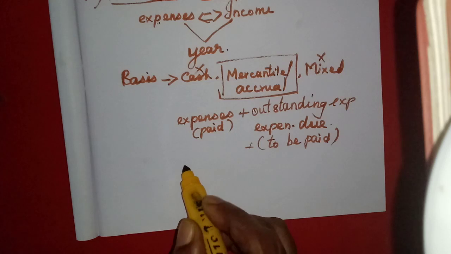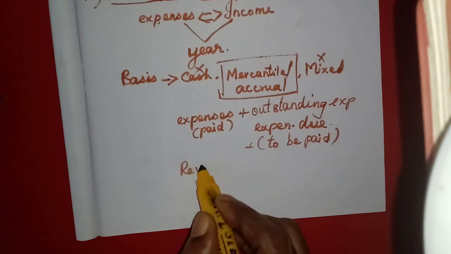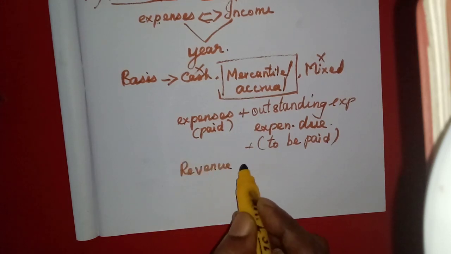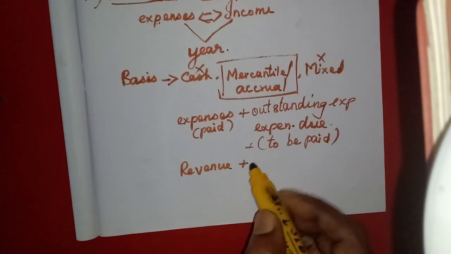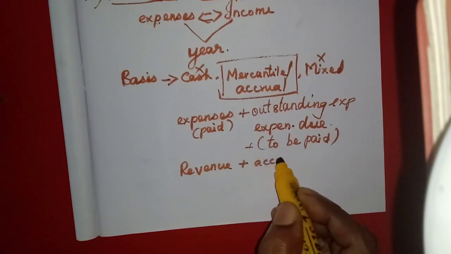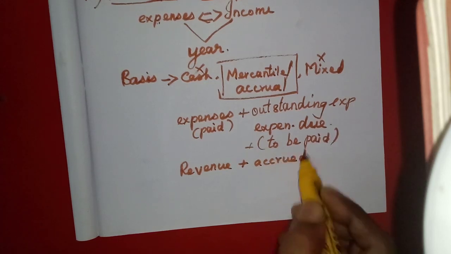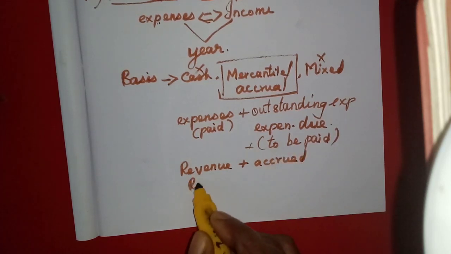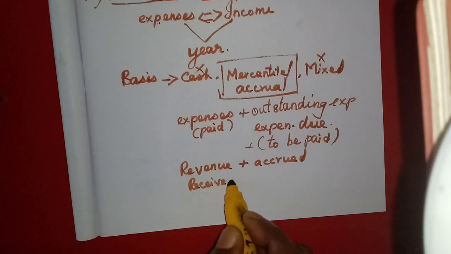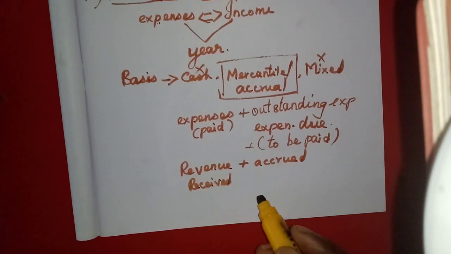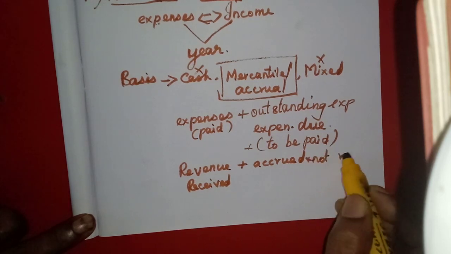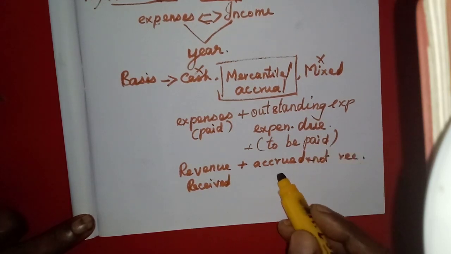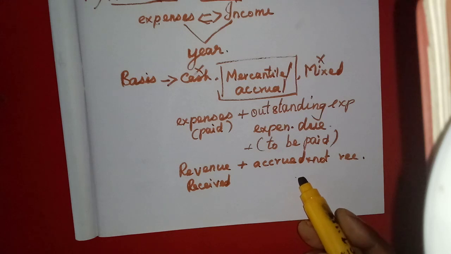Then related to revenue, in the same way, there is revenue that is accrued but not received. Some revenue we might have received already. That is revenue received. Then accrued but not received. Here income is accrued but not yet received by the business concern.